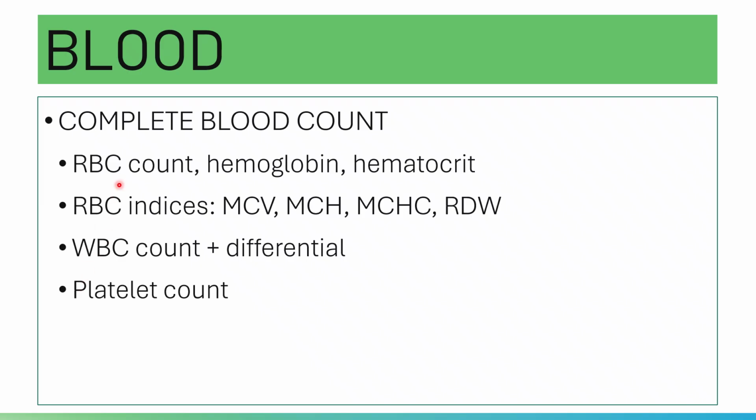Aside from your red cell count, your WBC count and differential are also included in the CBC. Aside from that, you have your platelet count, which is also included. Of course, you're going to count using your hemocytometer.